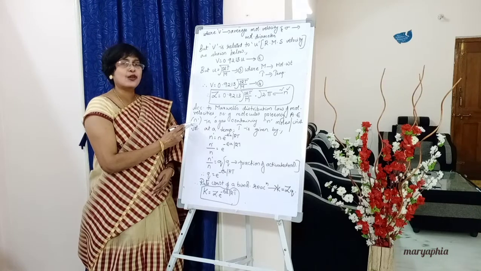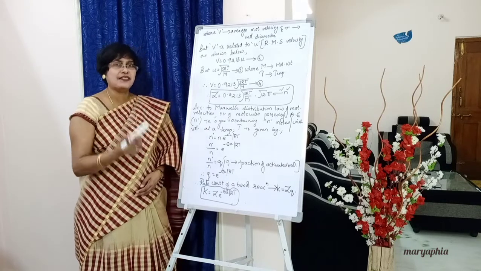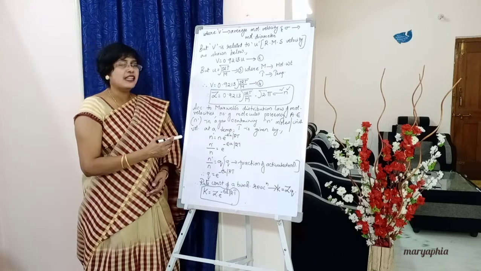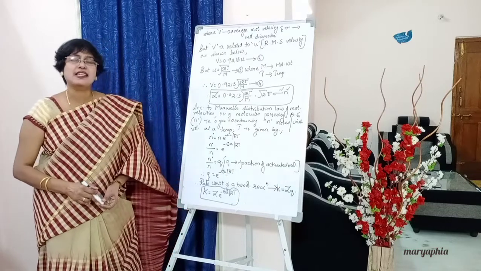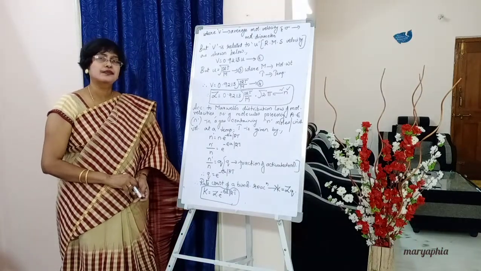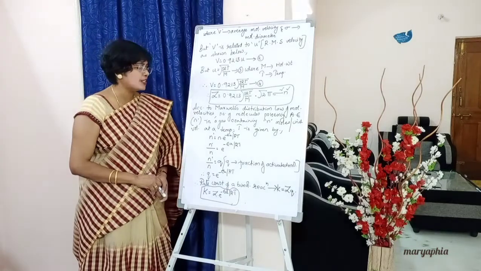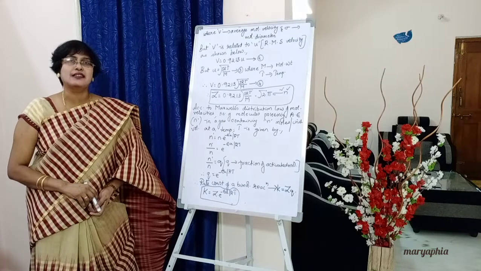What is N dash? The molecules which possess activation energy in a gas containing n moles per unit volume at a given temperature T is given by.